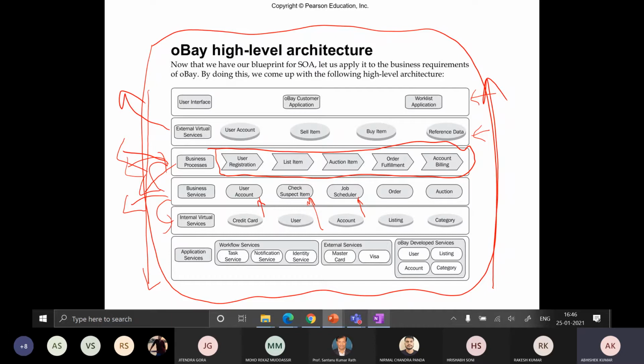In the industries, at each layer there are different sets of developers working. Suppose this business process is designed by the technical architect team. He has lots of years of experience, and this technical architect works with the business analyst.